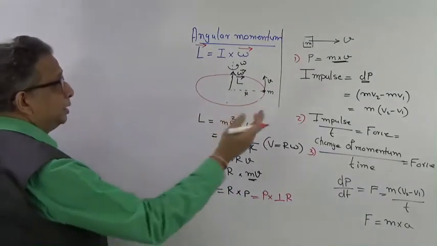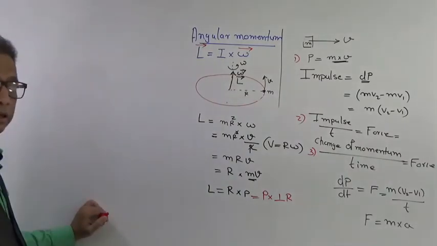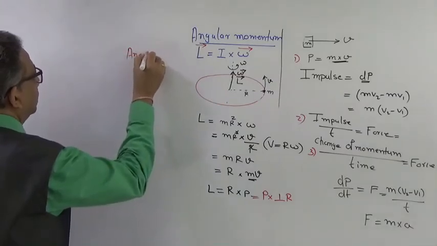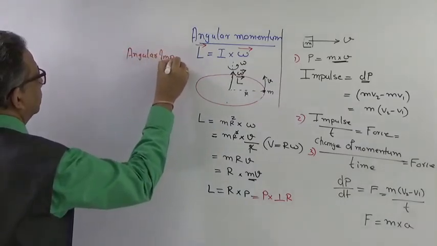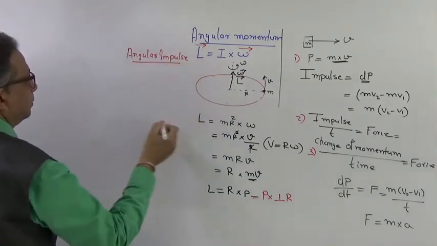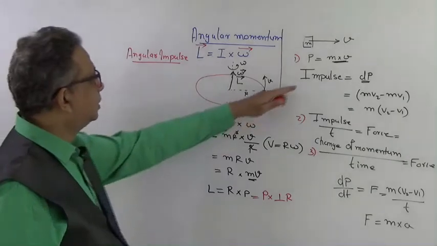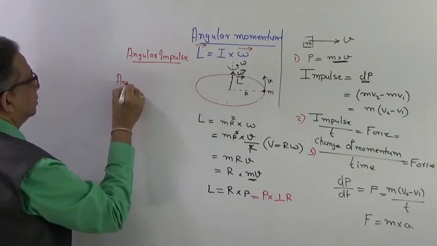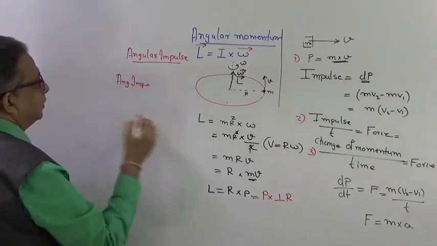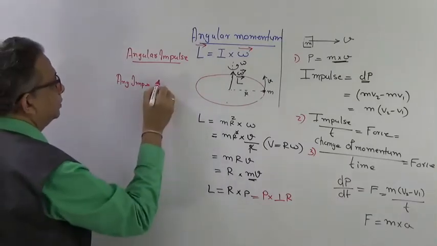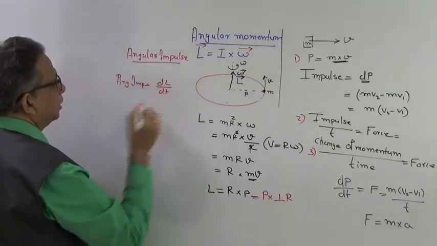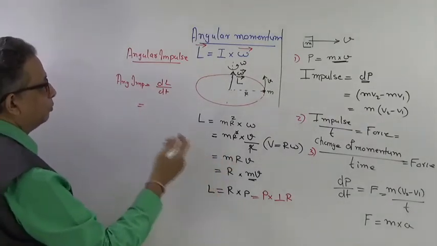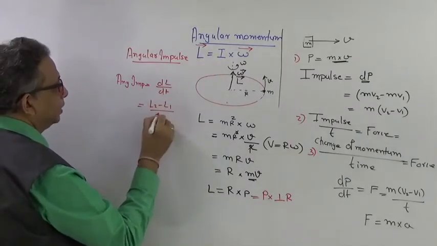So one by one, let us see how these equations will be represented in rotational motion. So impulse will be what? It will be angular impulse. If impulse is equal to change of linear momentum, then angular impulse will be change of angular momentum, that is dL upon dt, or in terms of average value, it is going to be change of momentum, that is L2 minus L1 upon time t.